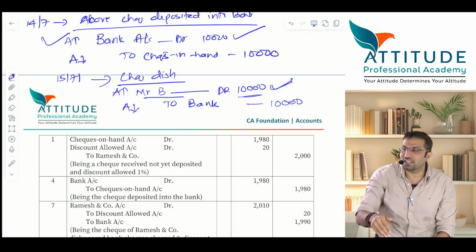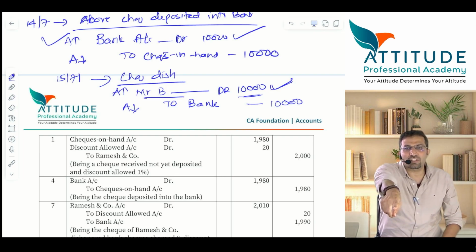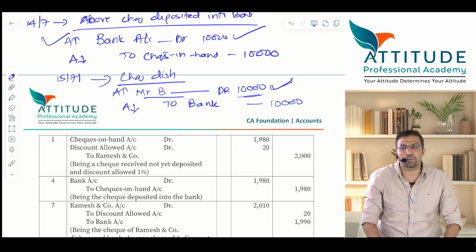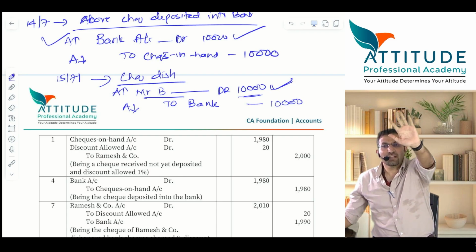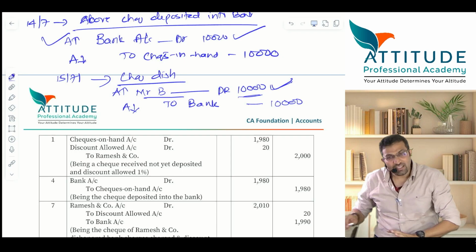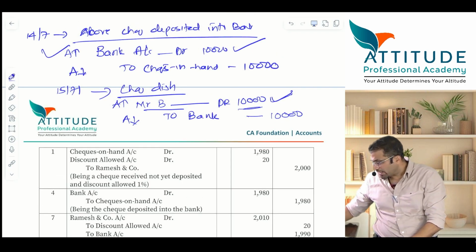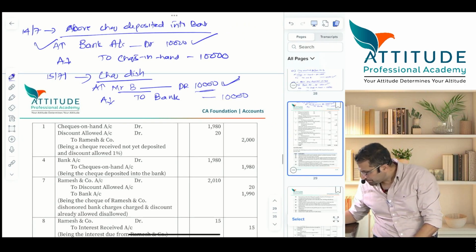Similarly here, because of the mistake of Mr. B, you are bearing those 100 rupees charges. You will say, I will recover those 100 rupees from Mr. B. Clear? Any difficulty? Understood the mechanism? Okay, come back now.